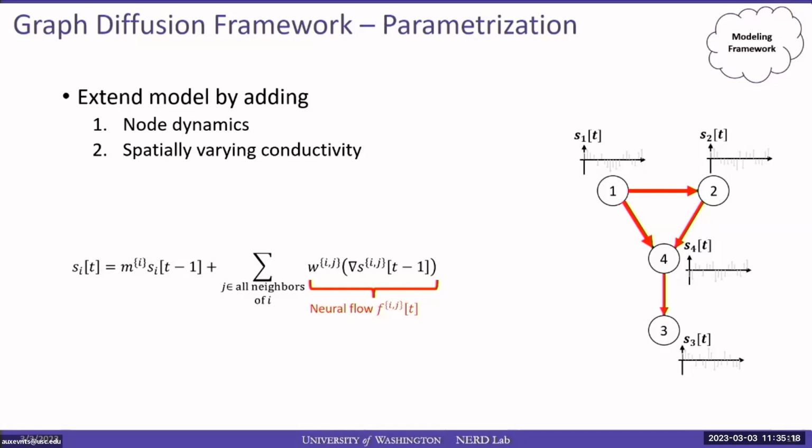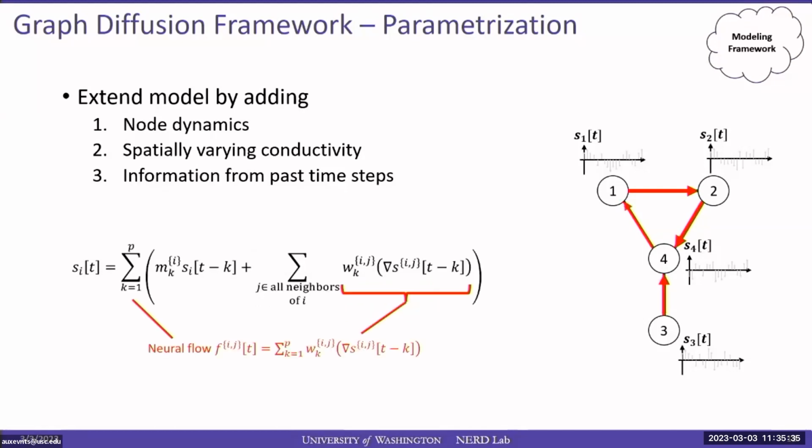And the last modification is motivated by the fact that this equation describes a predictive model. However, currently we only use the time step prior to the current activity to predict the current activity. And we can extend that by using information from further in the past. That is, we can basically wrap this equation to a sum over the past p time steps. And this will, of course, also change our definition of the neural flow signal, which will now also include gradients from the past p time steps, each of them weighted individually by a specific conductivity parameter. And finally, I want to mention that the parameters mk and wk that constitute the model can be estimated from data using simple least squares regression.